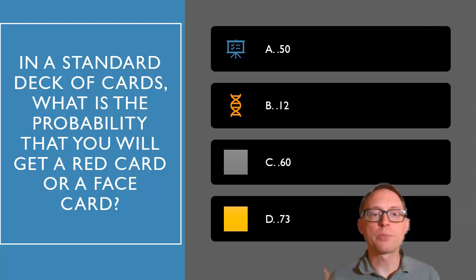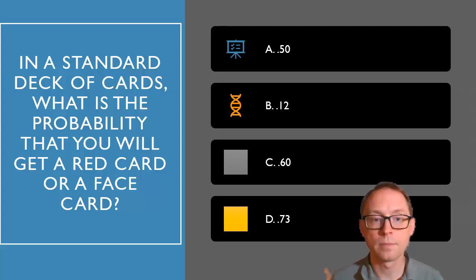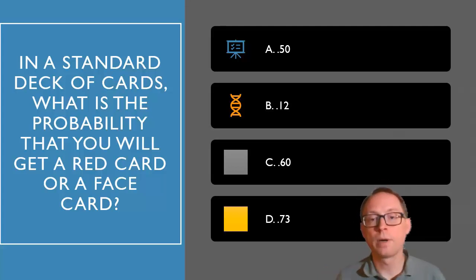In a standard deck of cards, what's the probability you get a red card or a face card? We just did this one, right? So a probability of getting a red card or a face card is, so remember, this is what you do.